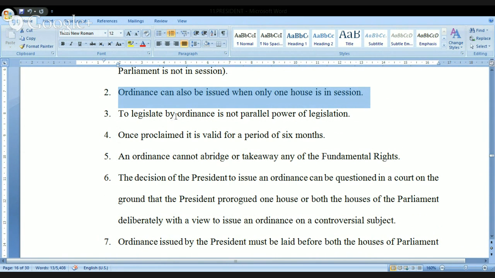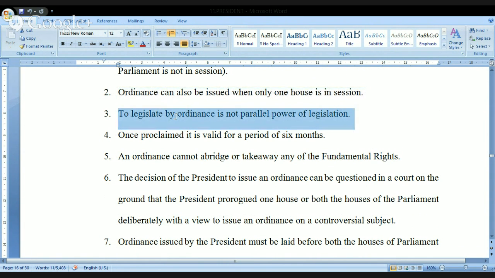Look at this one. To legislate by ordinance is not a parallel power of legislation. So this is only a temporary aspect, in order to meet the situation which is demanding urgent legislation to come into the picture, where parliament is not in the session. Then only the ordinance concept can be used by the government. Look at the next point.